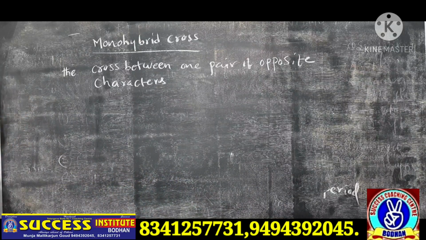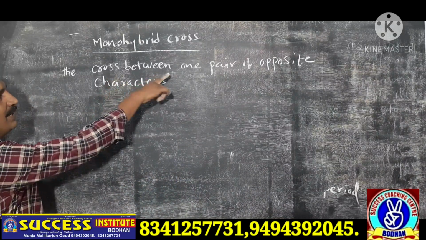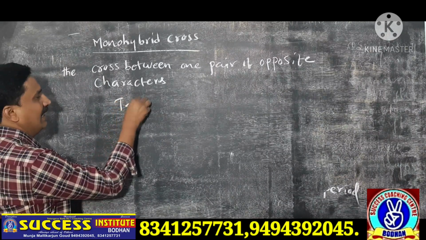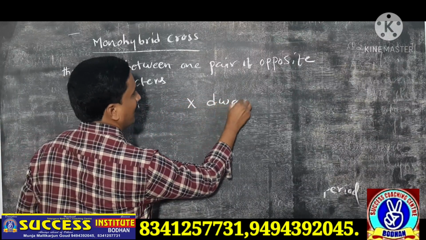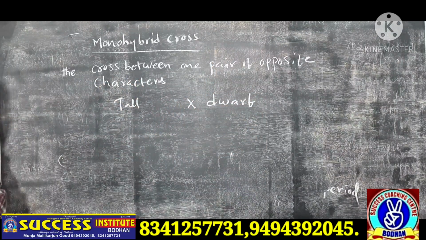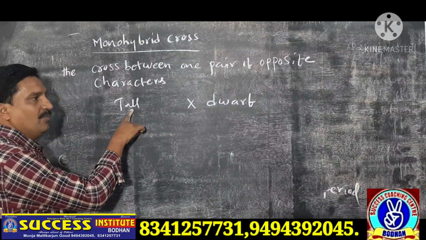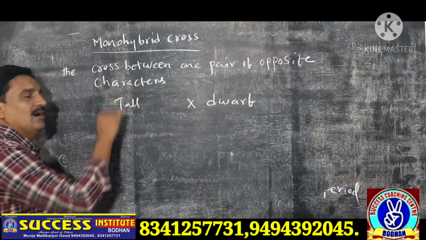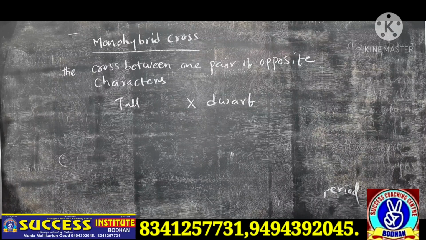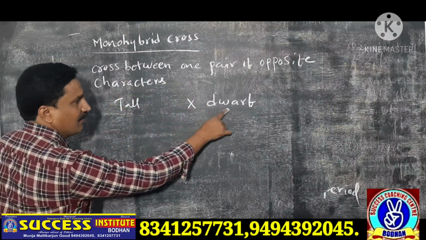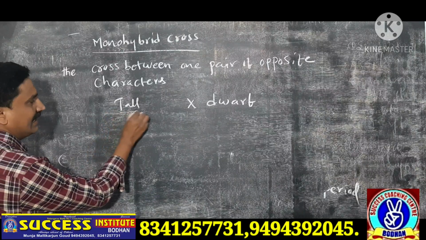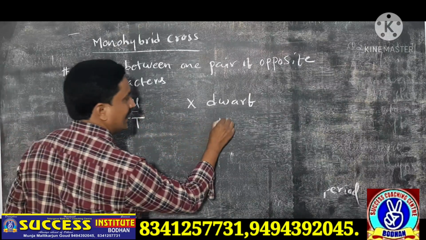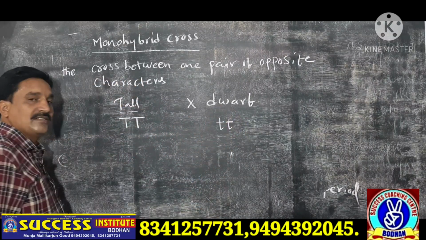Okay, see here how it is possible. I will explain here. Mendel selected one pair of opposite characterized plants. For example, a tall plant, and another one is a dwarf plant. The opposite of tall is dwarf, and the opposite of dwarf is tall, because one pair of opposite characters is there. Tall pea plant, another one is dwarf pea plant. Here the tall character is indicated with capital T, and the dwarf character is indicated with small t.